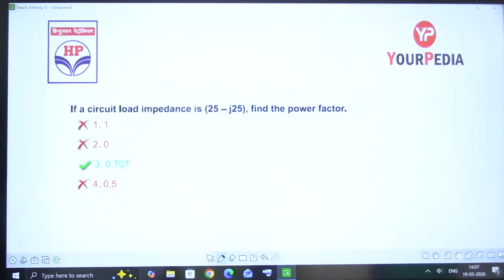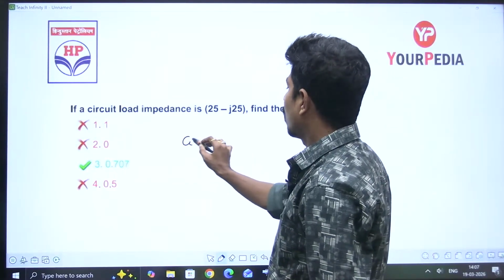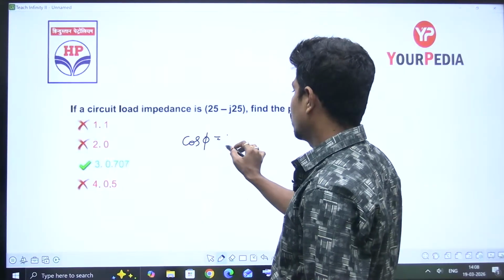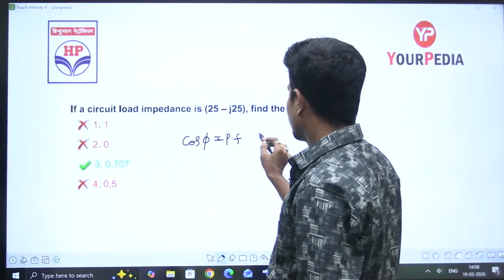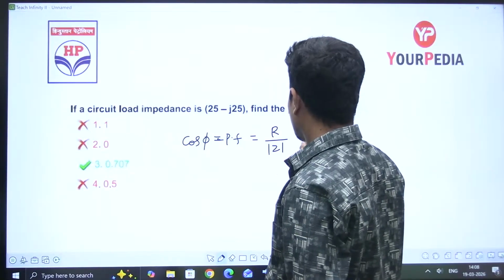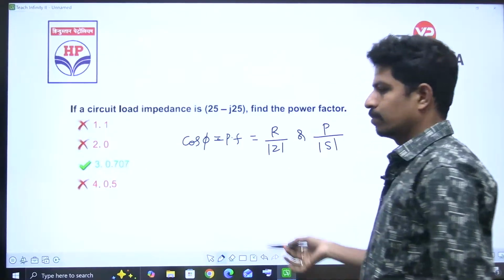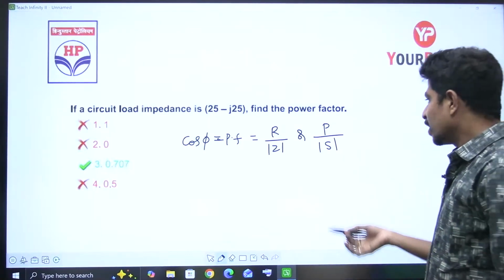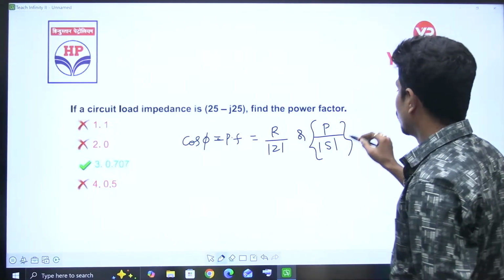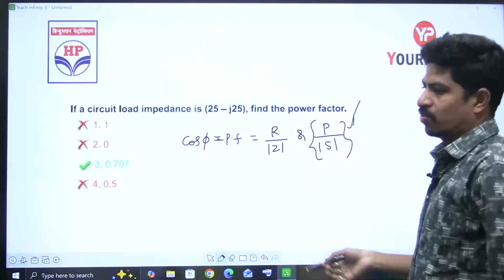If a circuit load impedance is 25 minus J25, find the power factor. Cos phi is the power factor, which is equal to R resistance by magnitude of Z, or that is equal to P by magnitude of S. Both are correct. But here he did not give P and S or Q, therefore we are not going to use this. This is correct only, but not useful as of now.